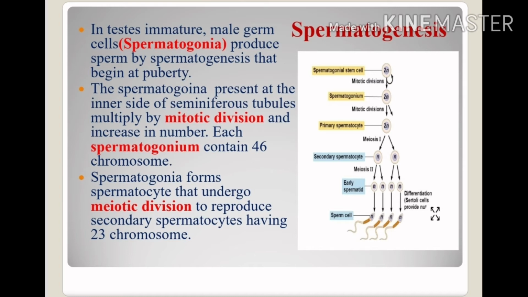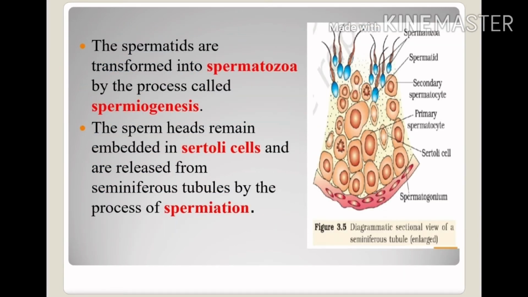If we take the calculation of all 4 spermatogonia, if 4 spermatogonia were present, a total of 16 sperms will be produced, and this process is called spermiogenesis. And of the produced sperms, the sperm's head part will remain embedded in the Sertoli cell, and these will be released from the seminiferous tubule by the process of spermiation.